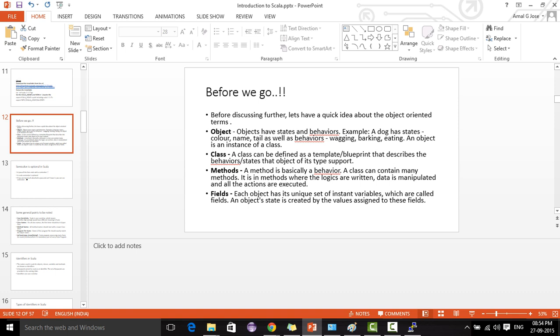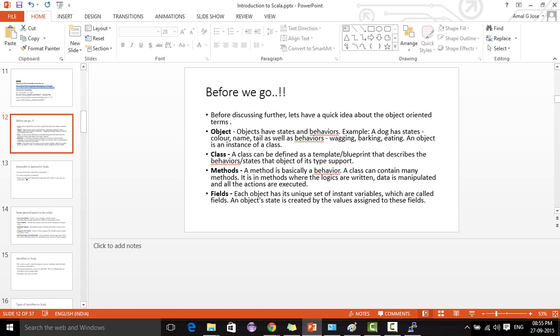Then a class is defined as the template or blueprint that describes the behaviors and states that objects of its type support. Suppose birds is a wide category; we can call birds the class, and pigeon one of the objects of the class bird. Similarly, a class is a wide category, a template.